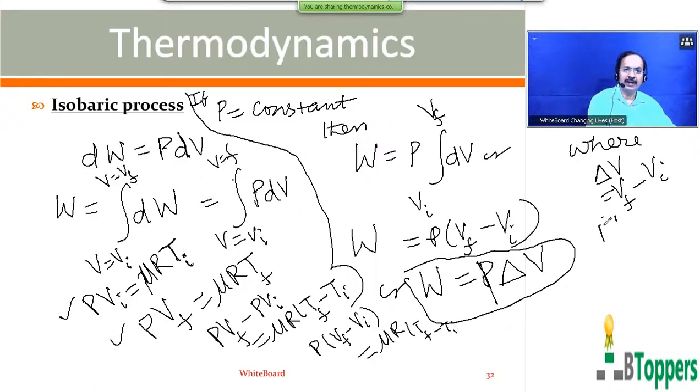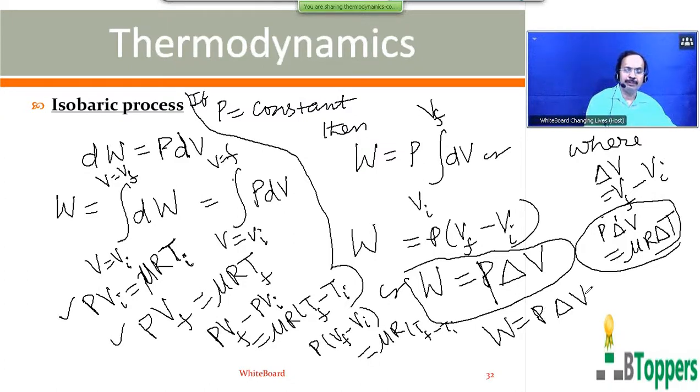Or you can write P delta V is equal to nu R delta T, where delta T represents the change in the temperature of the gas. So work done by a fixed mass of gas when its volume changes at constant pressure P is given by P delta V, which you can also write as nu R delta T, where R is the molar gas constant or universal gas constant, nu represents the quantity of the gas expressed in moles, and delta T is the change in the temperature of the gas.